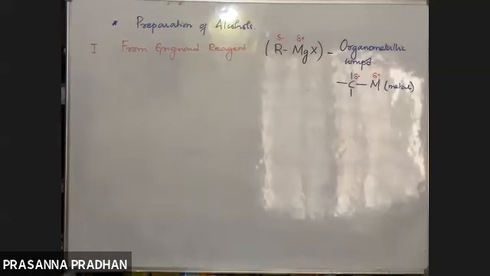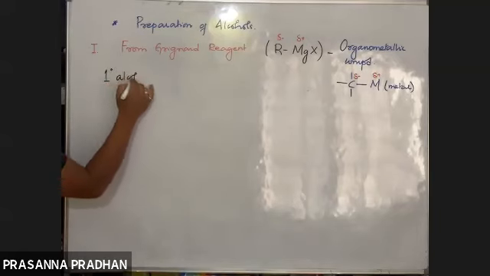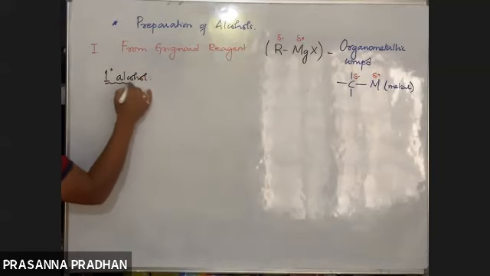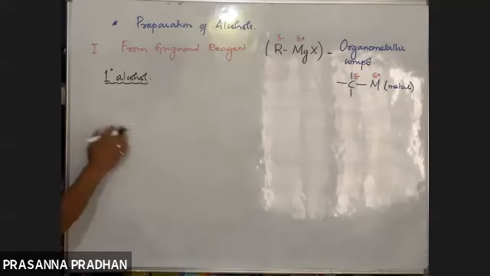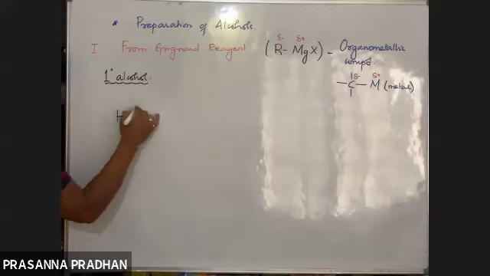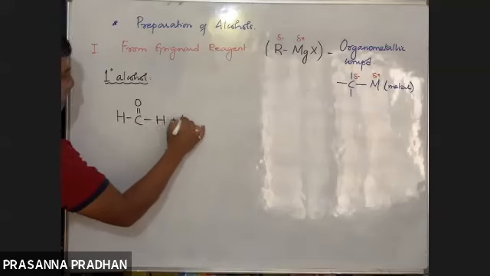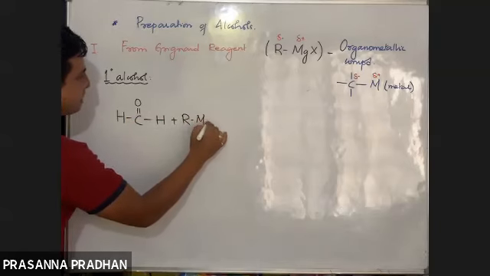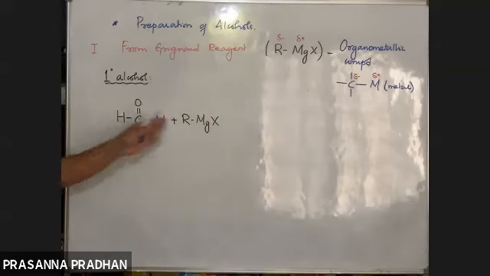Okay. So first of all, we shall study how we prepare a primary alcohol, a 1 degree alcohol. Fine. So listen very carefully. Now, when Grignard reagents are treated with this aldehyde, what is the name of this aldehyde? It's formaldehyde. This aldehyde is known as formaldehyde.